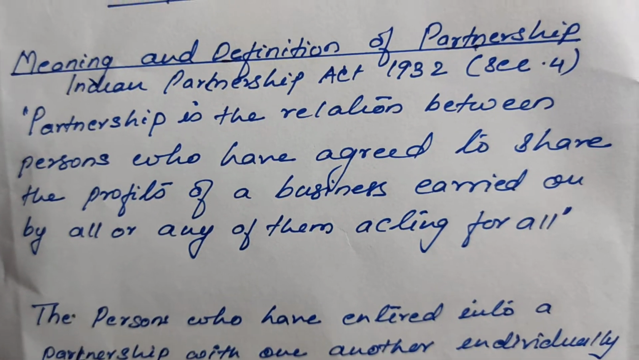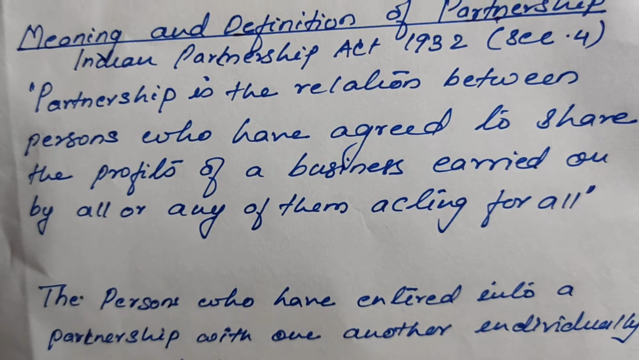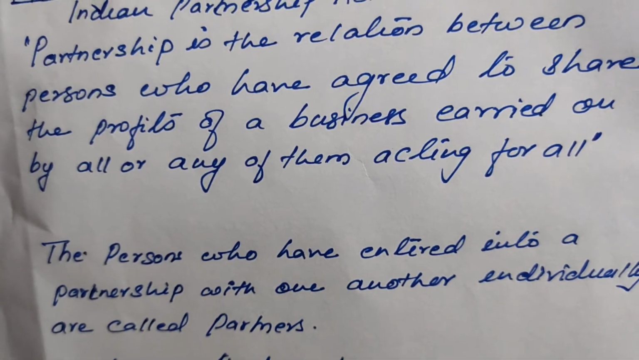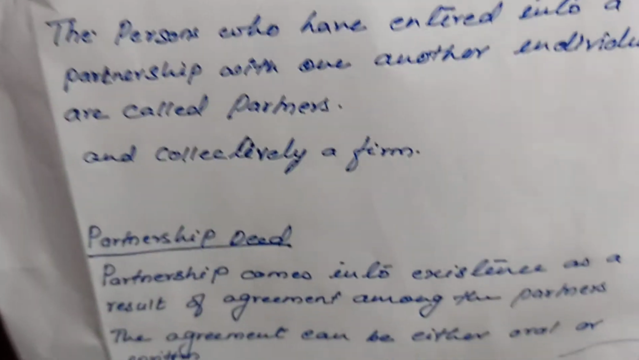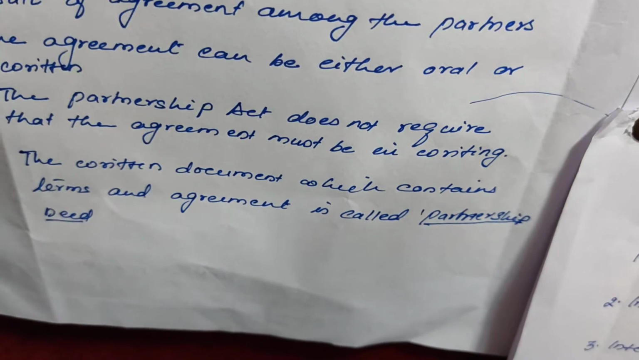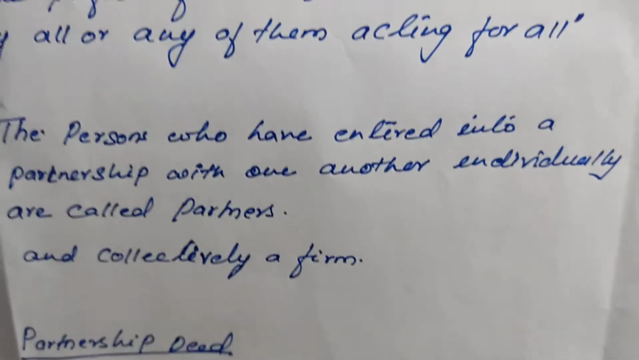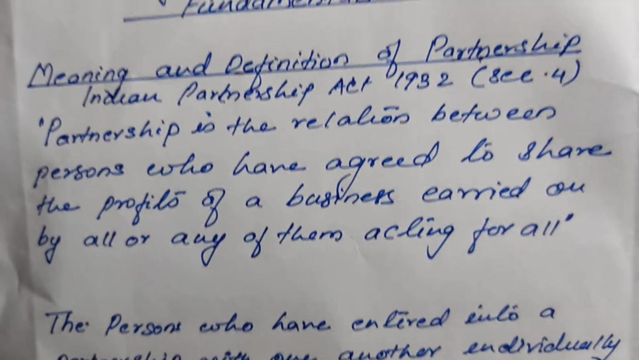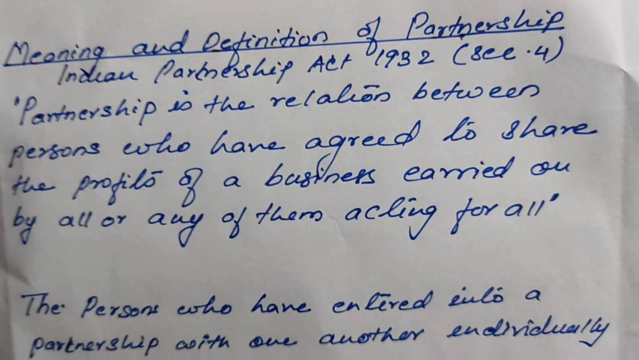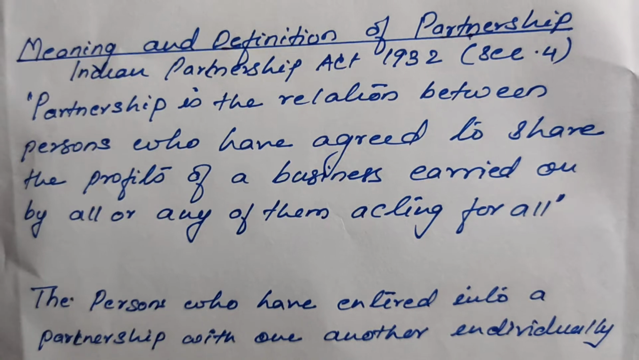Okay. The Partnership Act doesn't compel that the agreement must be written, it can be oral also. But the written document in which the agreement is made is termed as partnership deed. The written document which contains the terms and agreement is called a partnership deed. Okay. So when we are preparing the accounts regarding the partnership, we have to keep in mind whether there is a deed or there is absence of deed, and the problems will be solved accordingly.